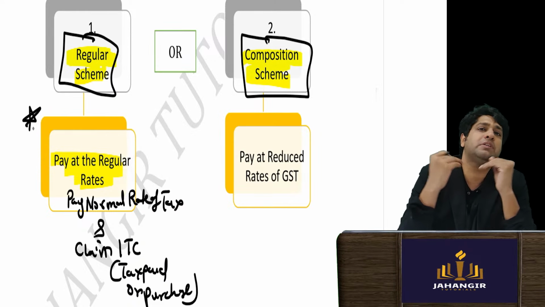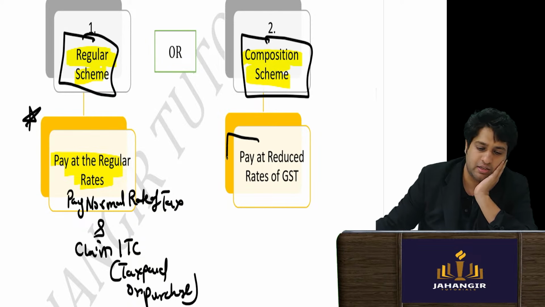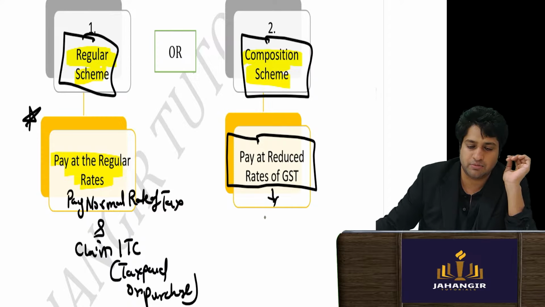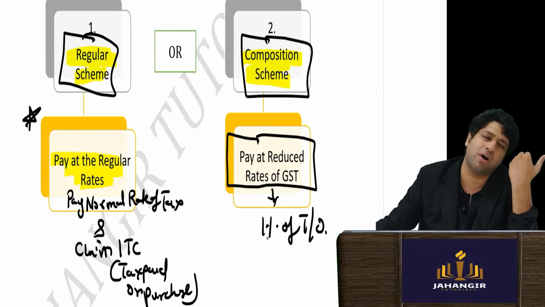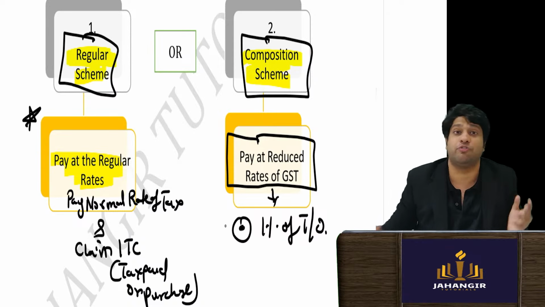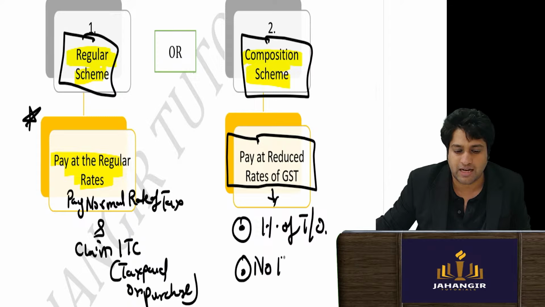So the composition dealer has another option, the second option, that he has to pay tax at a reduced rate. Directly the government will tell him, you just pay 1% of your turnover. Whatever is your turnover, directly take it, pay 1%, finish it off. Such a great thing. And obviously, since you're paying at a lower rate, no ITC can be claimed.